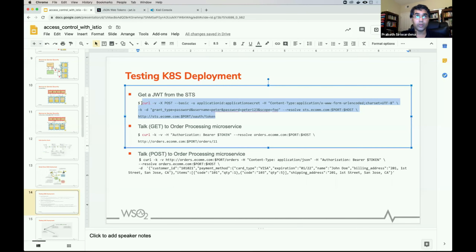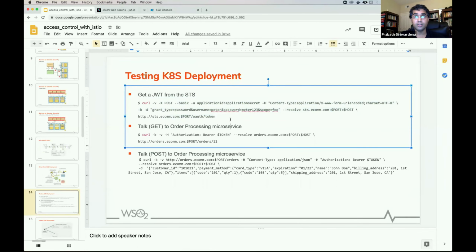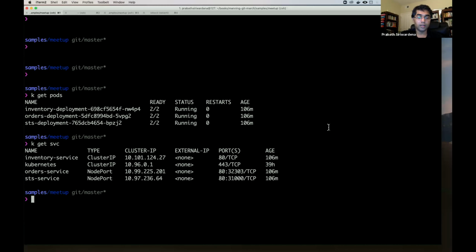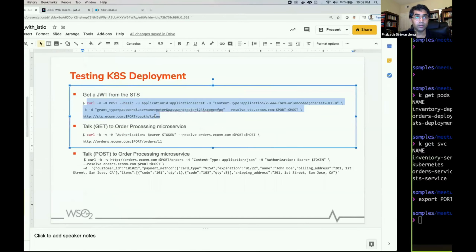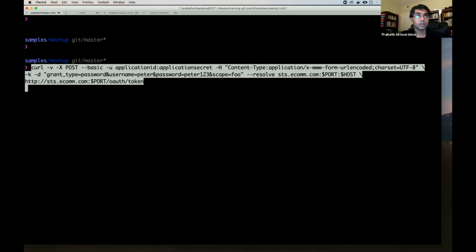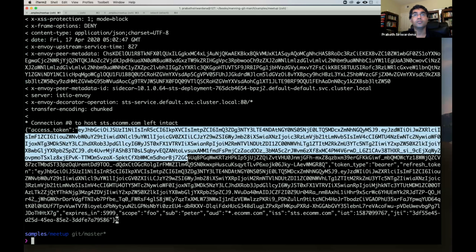So I'll copy this request. If you look at it, it has two environment variables, host and port. I think host is already there, so I'll add port here. The port should be the node port for the STS, this one. Now if I copy this back, you can see the HTTP call. This should return the OAuth access token, which is also a JWT in this case.